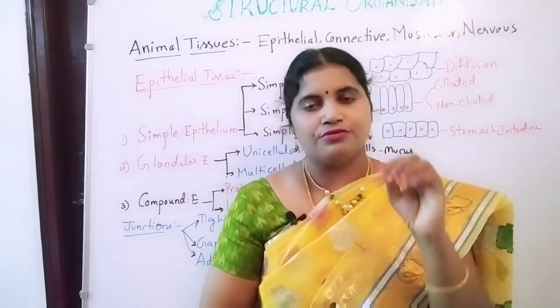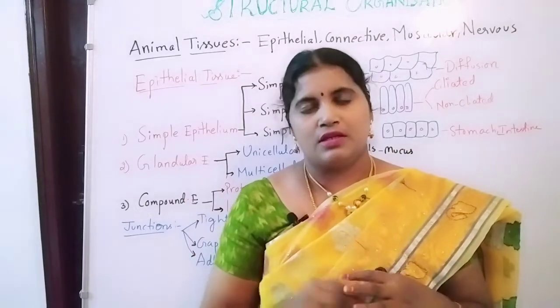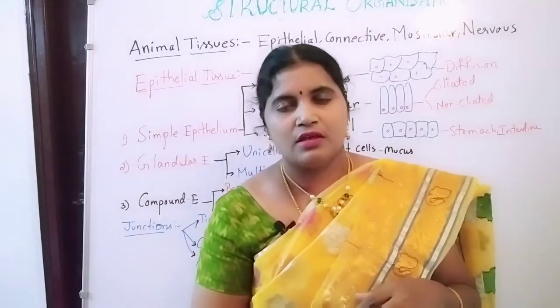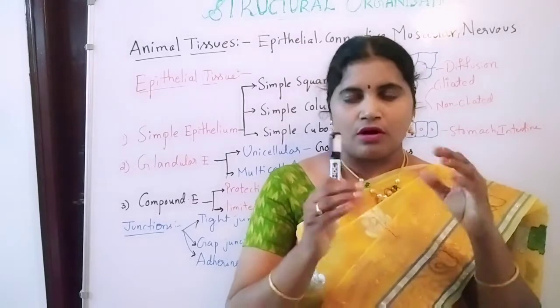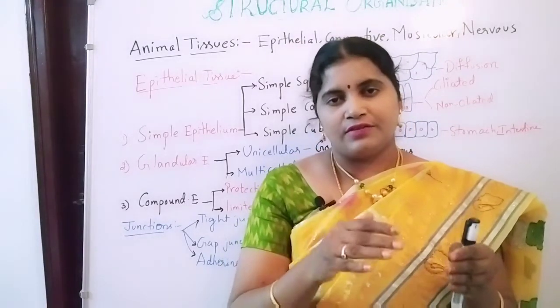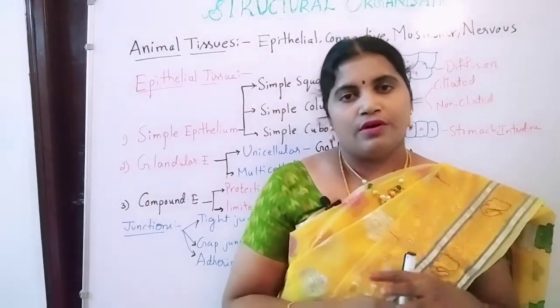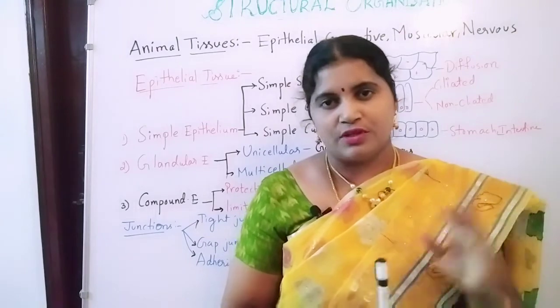So there is a fundamental uniformity in all the organisms. That fundamental uniformity, how all the organisms start their life, and how they develop gradually, all these concepts we are going to see in today's session.